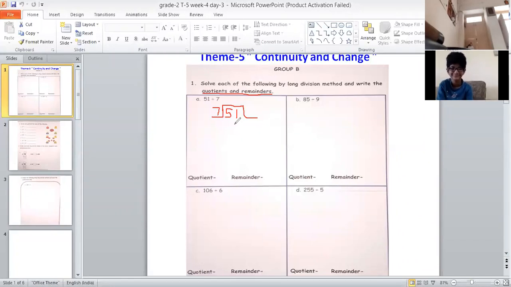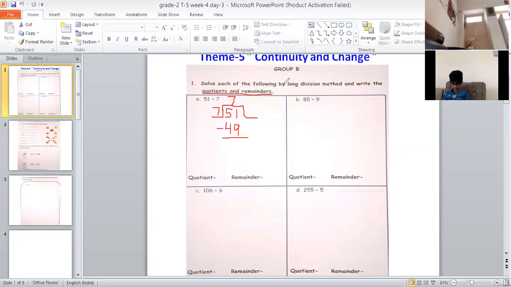Yes, that's correct. Children, in 7 table, you will get many numbers which are smaller than 51, but you have to look for a number which is smaller also and nearest also. So 7 7s are 49 is the number which is smaller than 51 and nearest to 51. So we will write that 7 up and we will write this 49 below this number 51 and we will put a 9. Okay, thanks Shreyan. Yes, so this is how we will write it.